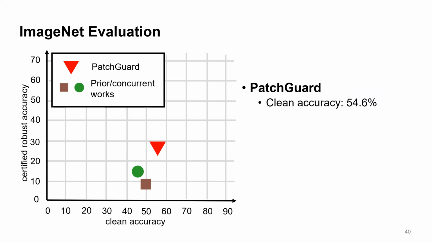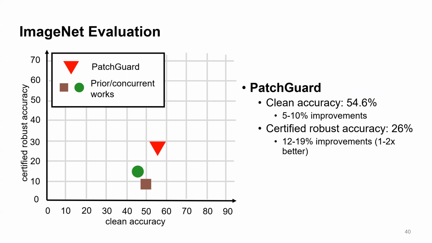We can see that PatchGuard achieves a 5 to 10% improvement in clean accuracy and 1 to 2 times better robust accuracy. This is a notable performance improvement in the early attempts to achieve certifiable robustness against adversarial patch attacks.